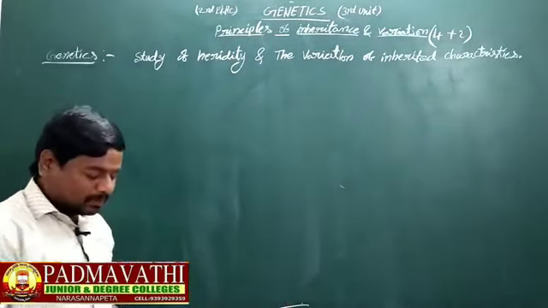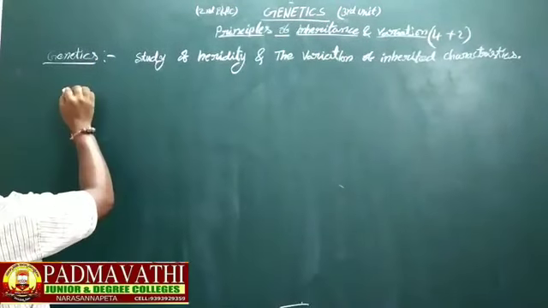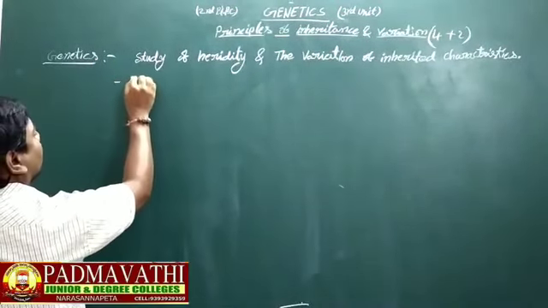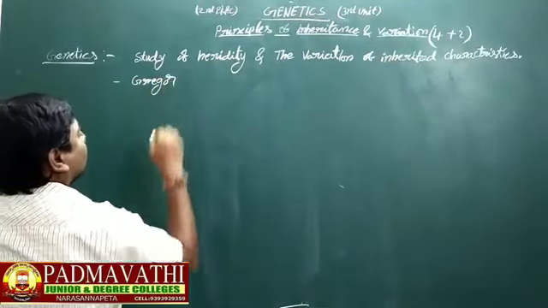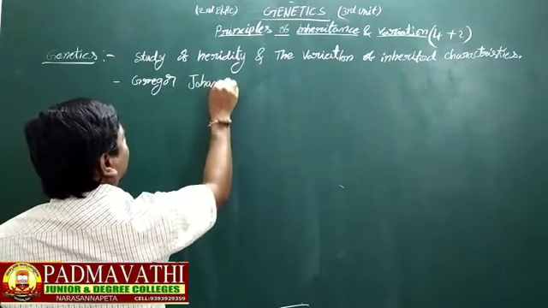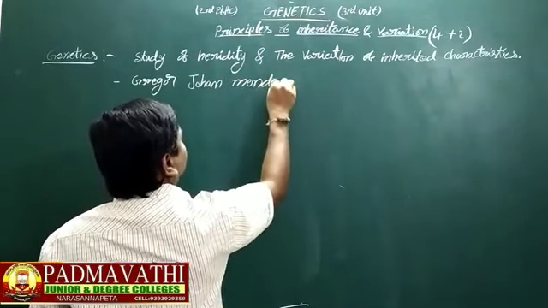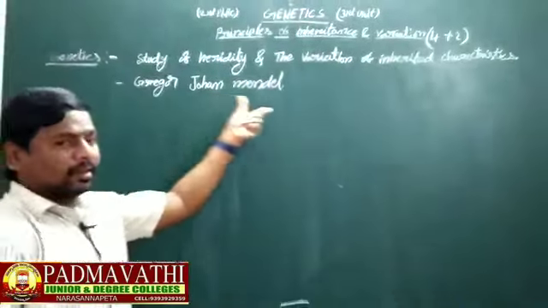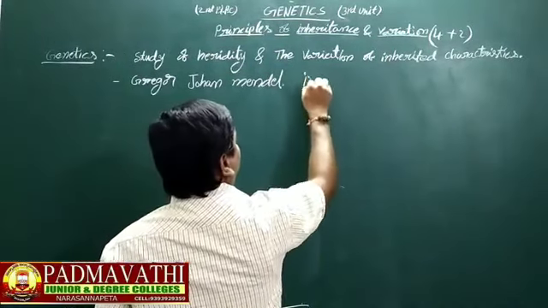It was proposed by Gregor John Mendel, Johann Mendel, in the 19th century.